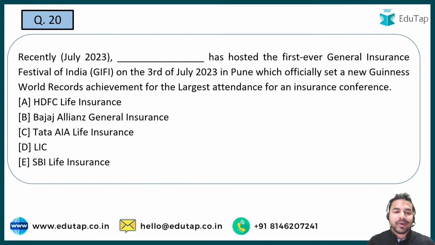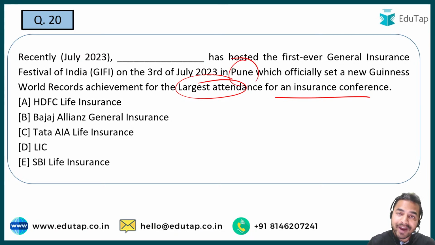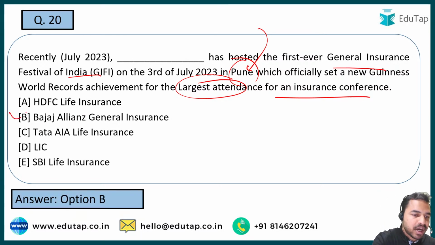So here guys, recently a Guinness World Record has been made by executing the largest attendance for an insurance conference which was recently held in Pune, Maharashtra. And you have to identify the name of the organization which has hosted this first ever General Insurance Festival of India. So ये जो जनरल इंश्योरेंस फेस्टिवल ऑफ इंडिया है, it was launched in पुणे महाराष्ट्र. ओके, एंड गाइस एक नया रिकॉर्ड यहां पर बनाया है for the largest attendance for an insurance conference. What is the name of that organization? It is the Bajaj Allianz General Insurance.